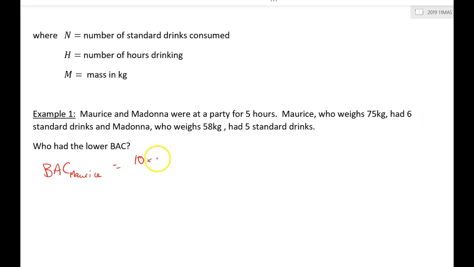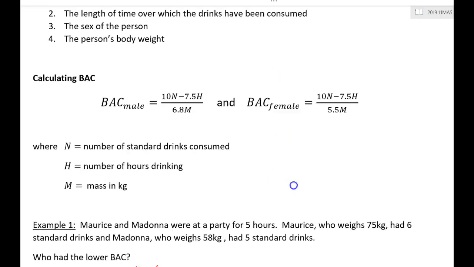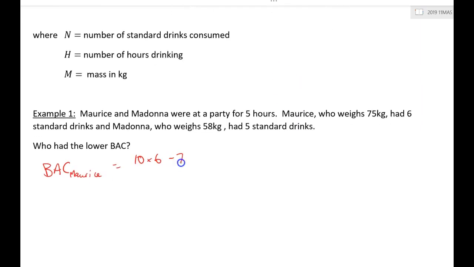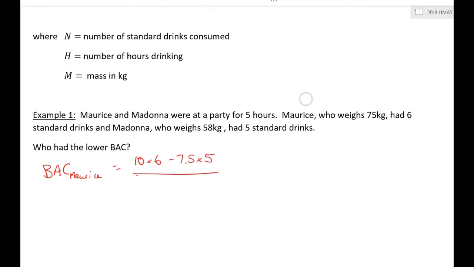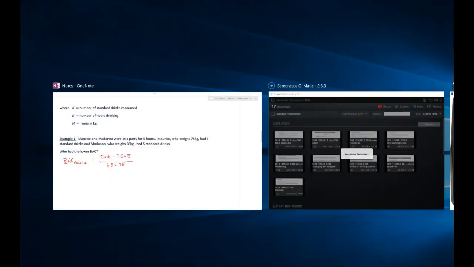That was 6. 10 times 6, minus 7.5 times the number of hours, that's 5 hours, all divided by 6.8 times his mass of 75. You should always write down your substitutions before you evaluate your answer.